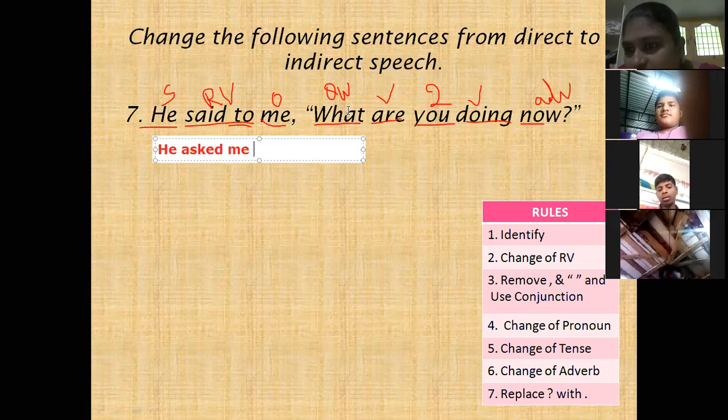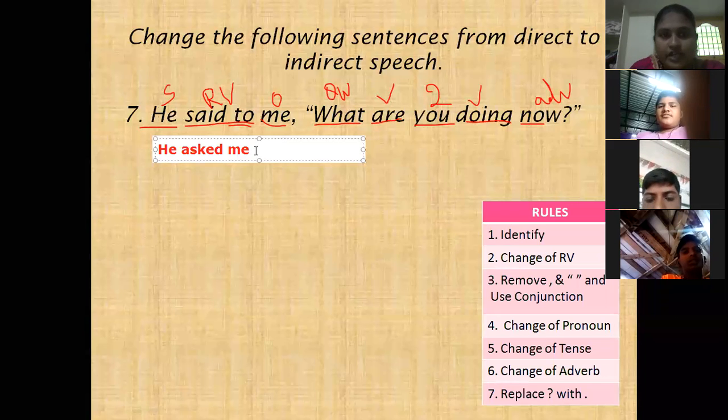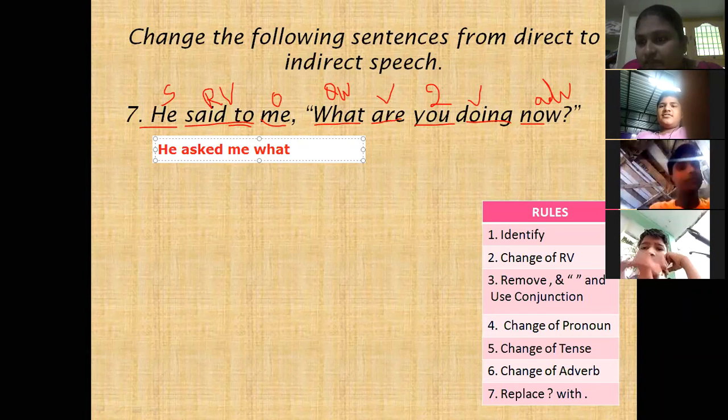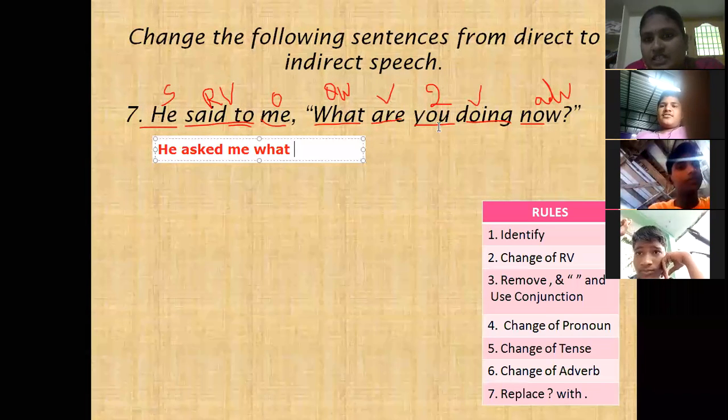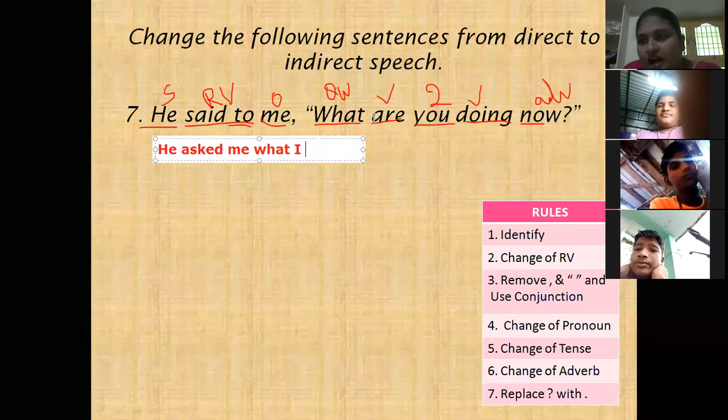Here, what is the question word used? What. So here the connector is what. After writing the connector, we have to write the subject. Here the subject is you. You is changed according to the object. Object, me, so I. Yes, I. You are. Next, are doing is in present continuous tense.